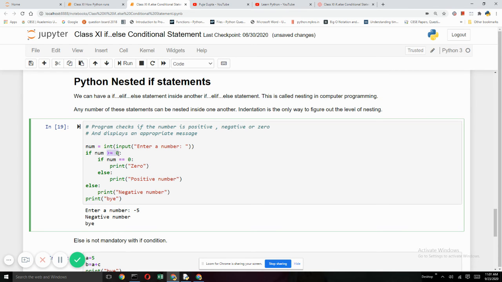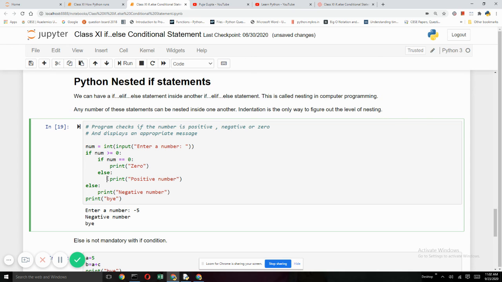Now once it comes here in greater than or equals to 0, it finds another if else. Now in this if, I am checking exclusively, is my number equals to 0? If it is so, print 0. Now if number is not equals to 0, coming to else means num is greater than 0. So I can confidently write it's a positive number. Why can the num never be less than 0? Because if it has entered here, it has entered only because this condition was true. That means num was either greater than or equals to 0.